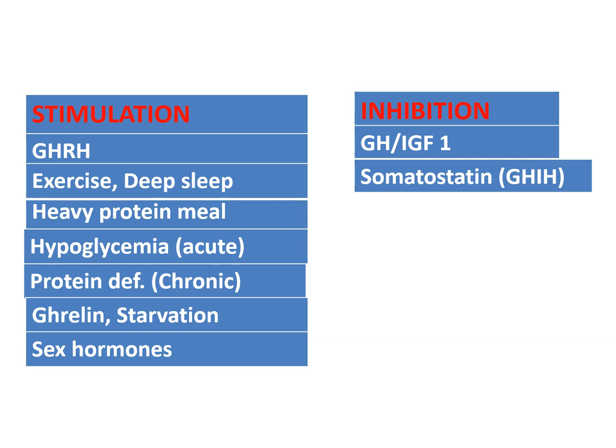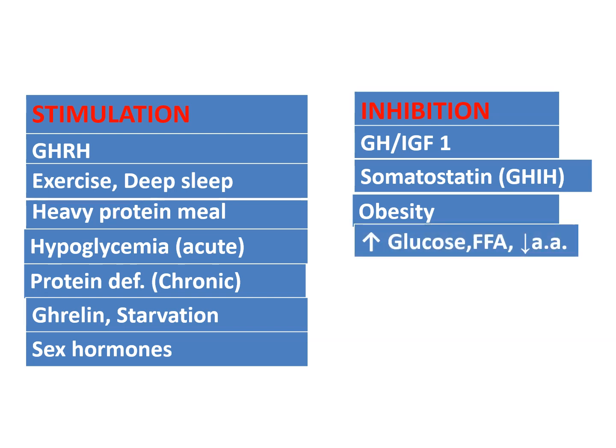Other factors like obesity decrease growth hormone secretion, and last one, increased glucose, free fatty acid, and decreased amino acid level.